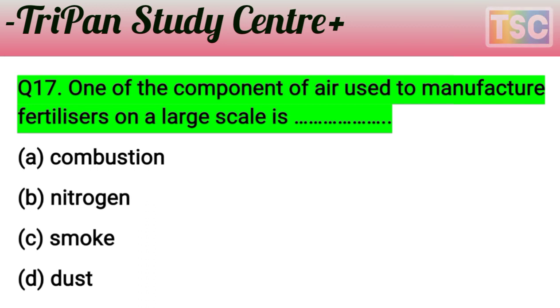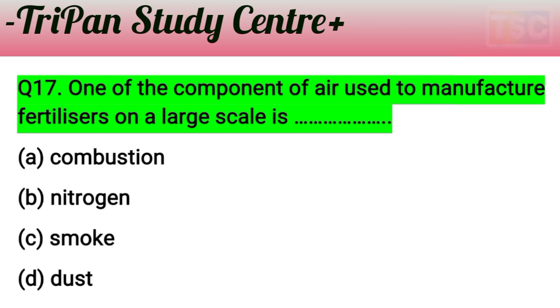Options: A combustion, B nitrogen, C smoke, D dust. You know that the question is very clear. One of the components of air used to manufacture fertilizer on a large scale is, you know that A, combustion, is not a fertilizer here.